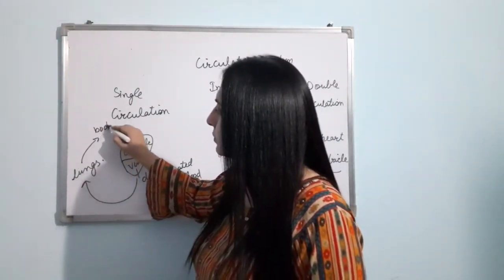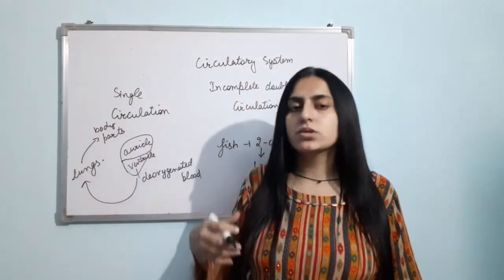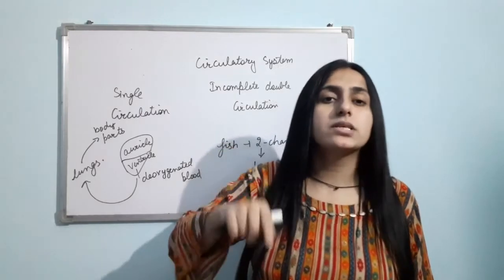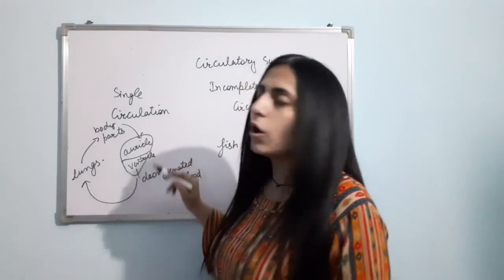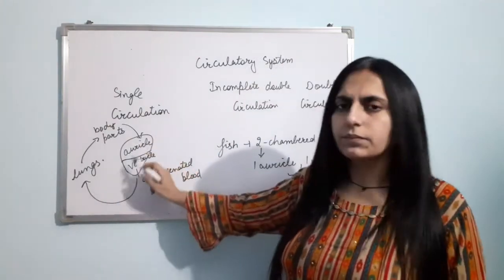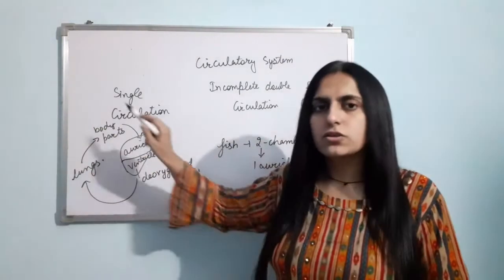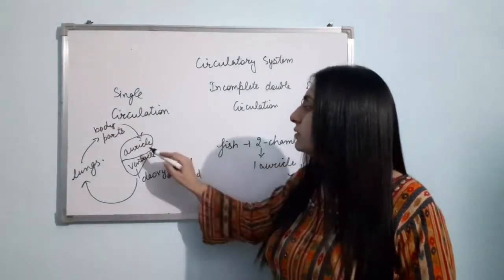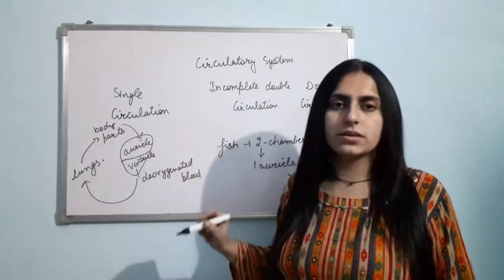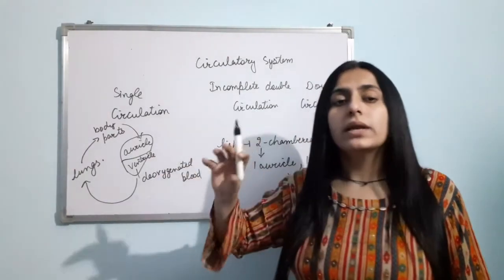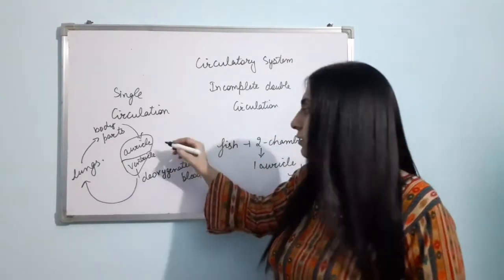Are you getting? Now the body parts will take that oxygen, they will use that oxygen. Now the blood again has been deoxygenated. Now the deoxygenated blood will again enter the heart, in the auricle basically. So here you can see the blood is passing through the heart only once. So this is single circulation, and if you observe in the heart, only deoxygenated blood is coming. Oxygenated blood never comes. In the heart of the fishes, only and only deoxygenated blood comes. This heart is also known as venous heart.